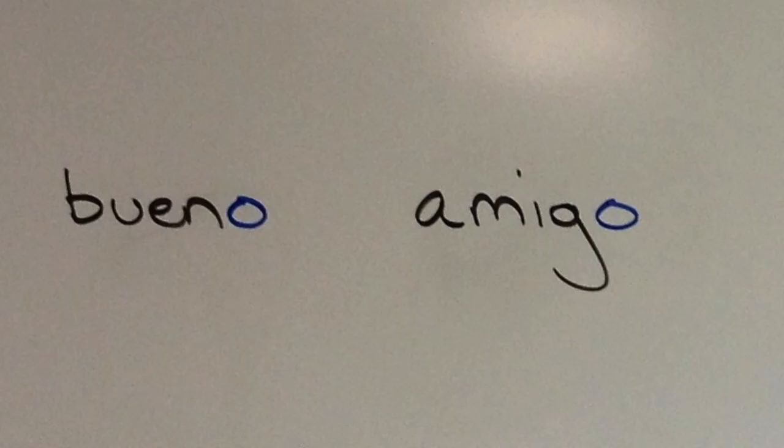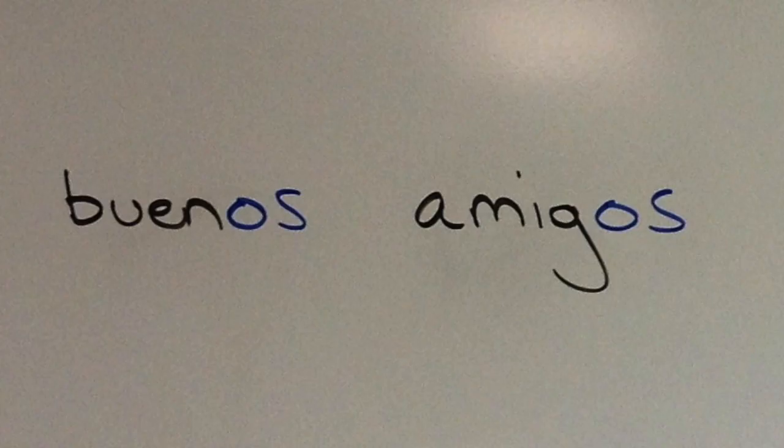However, in Spanish, adjectives are going to change their form based upon the number, that is singular or plural, of the noun which they're describing. So if amigos is plural, then we also have to make buenos plural. So the singular bueno amigo, plural, buenos amigos.